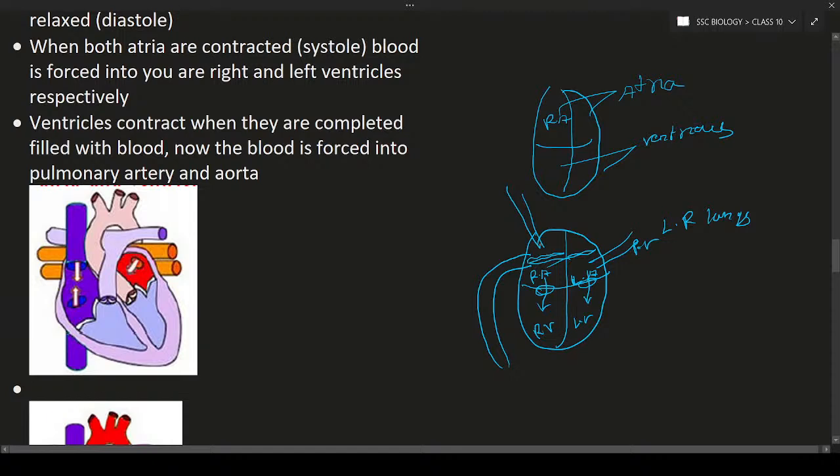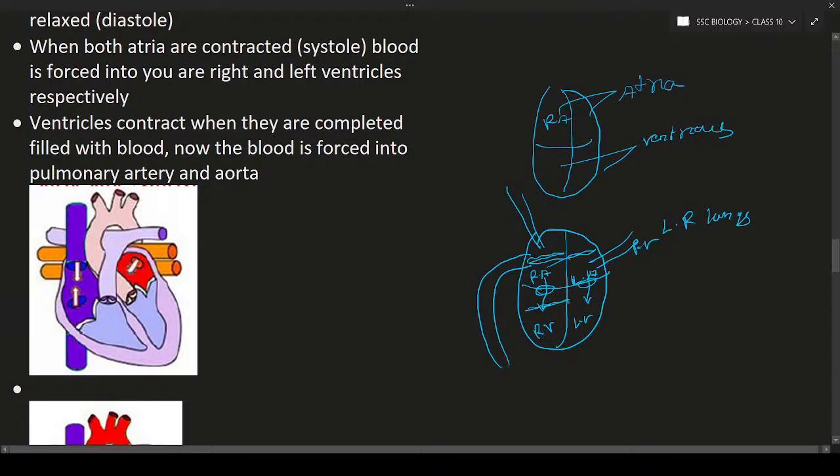So here, the right side of the heart is related with deoxygenated blood, and the left side of the heart, or left side chambers, are involved with oxygenated blood. So here they are going to pump to the right ventricles. At that time, what will happen? The valves will be opening and the blood is filled.